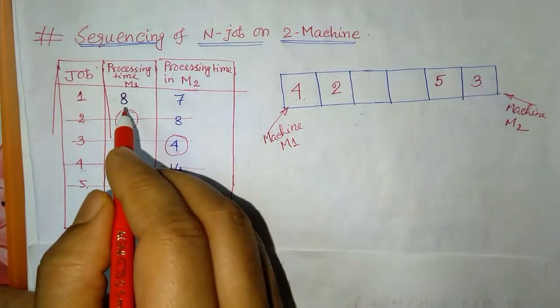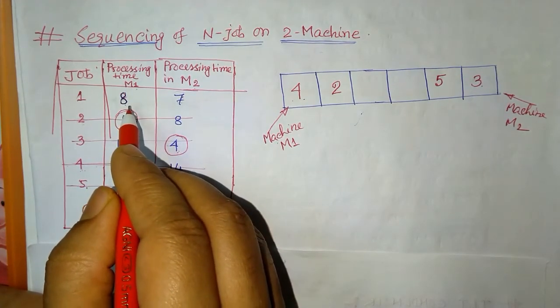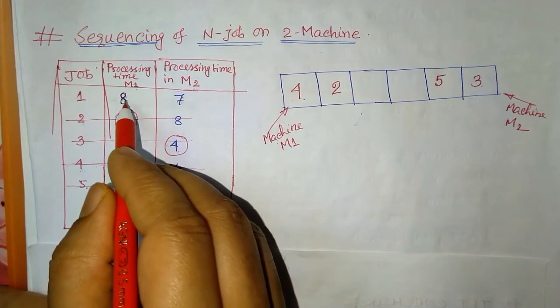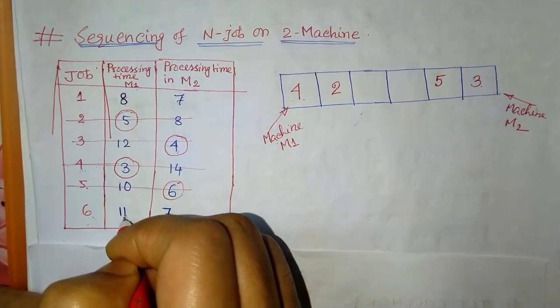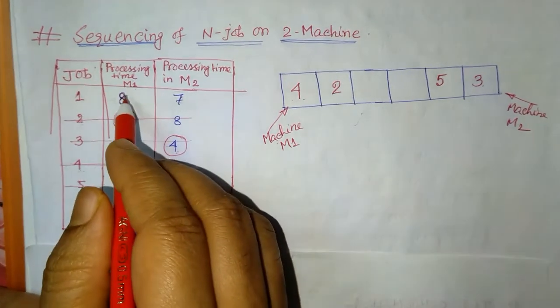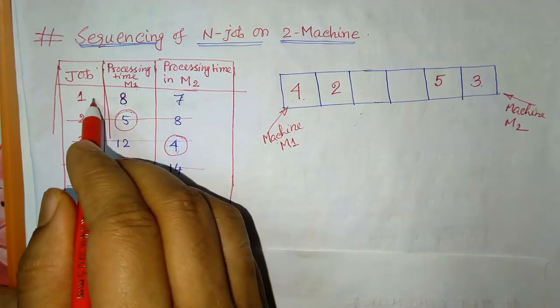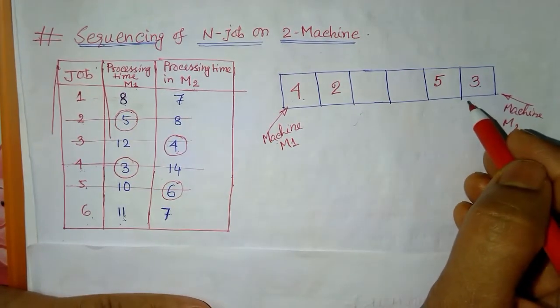So we check the processing time in machine 1 for the two jobs, find the minimum, and that corresponding job is put on the side of machine 2.